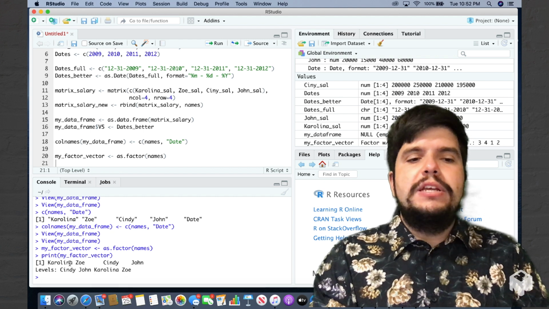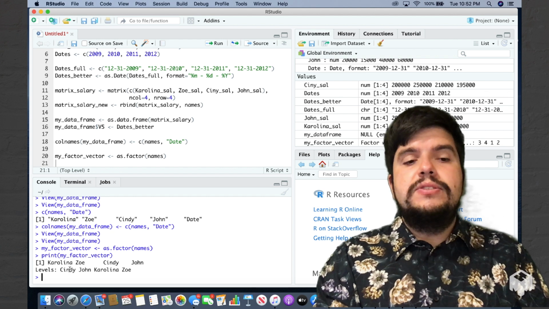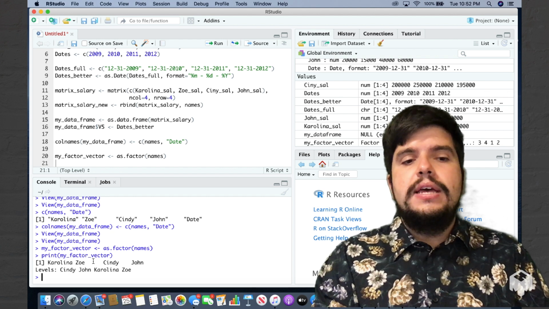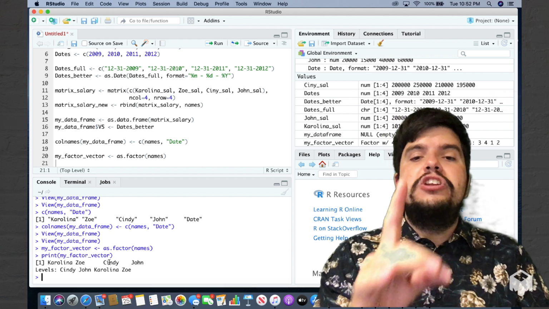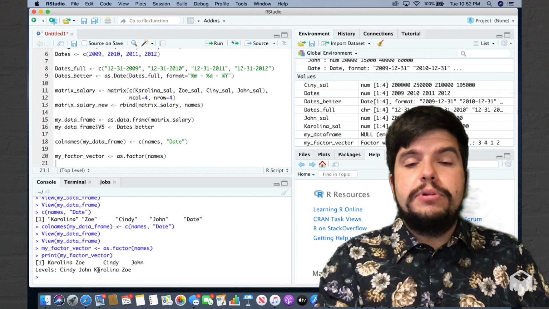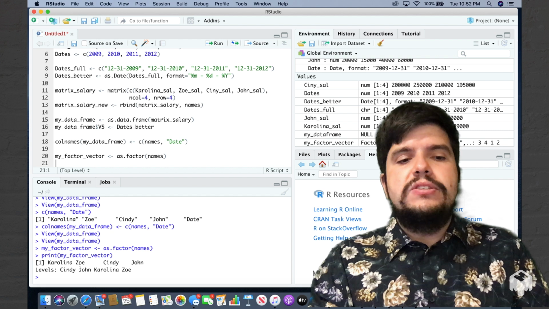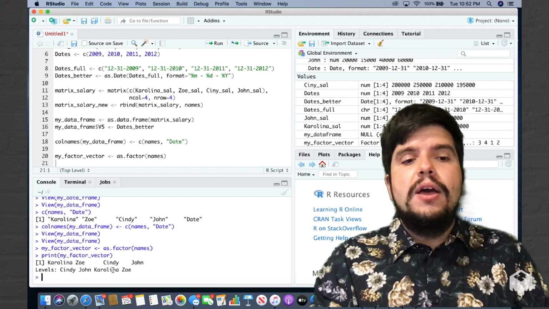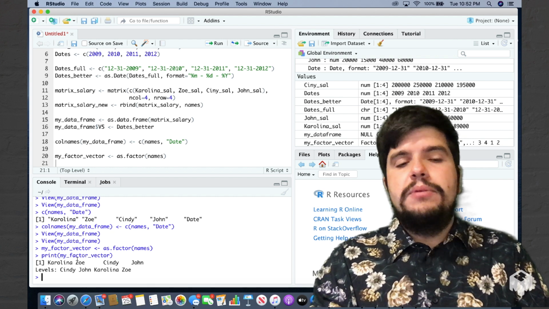Whenever Cindy appears in my vector, it's going to put in a number 1. Whenever it sees John, it's going to put in number 2. Whenever it sees Carolina, it's going to put a number 3. Whenever it sees Zoe, it's going to put a number 4.